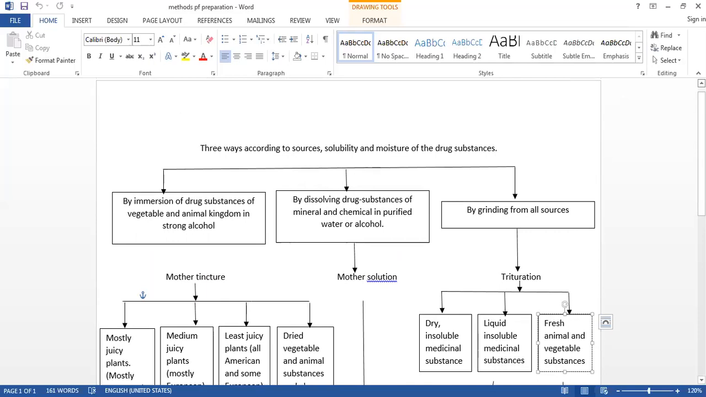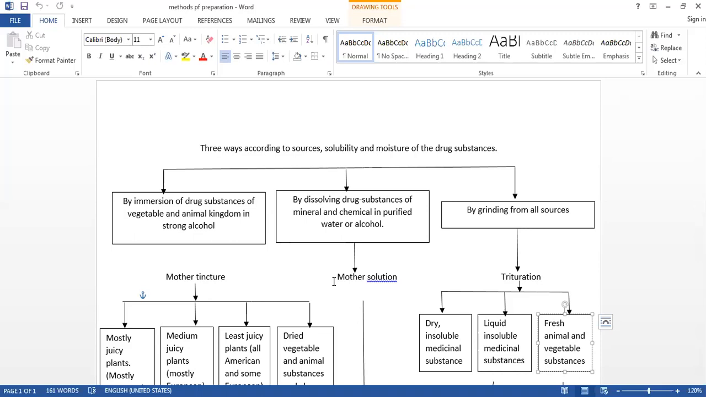So according to the old method, drugs are prepared mainly by three processes. First, by preparing mother tincture. Second, by preparing mother solution. And third is trituration, by triturating medicinal substance with the sugar of milk.